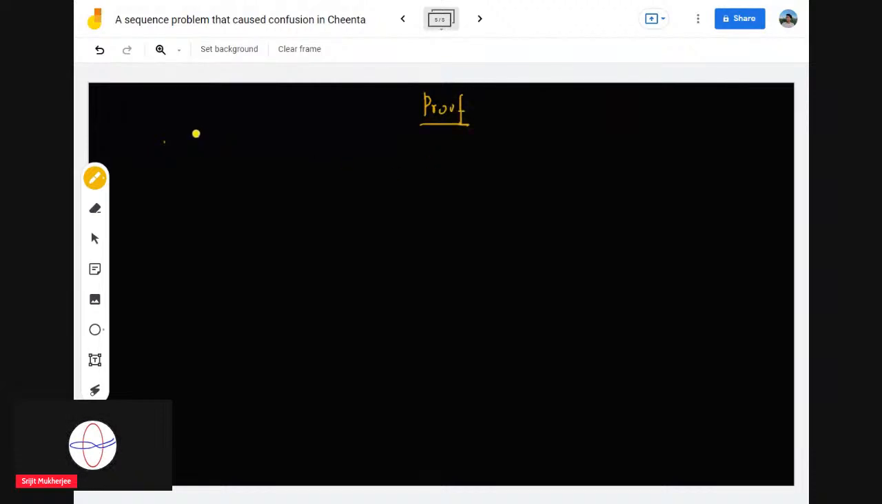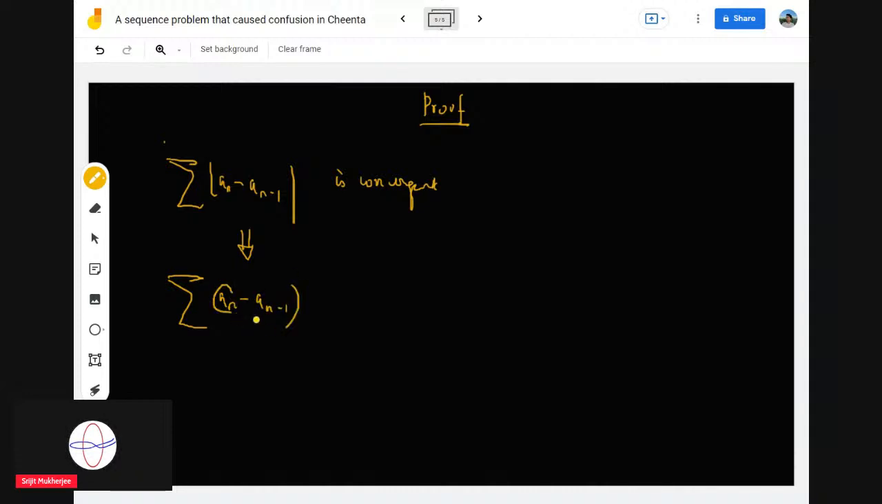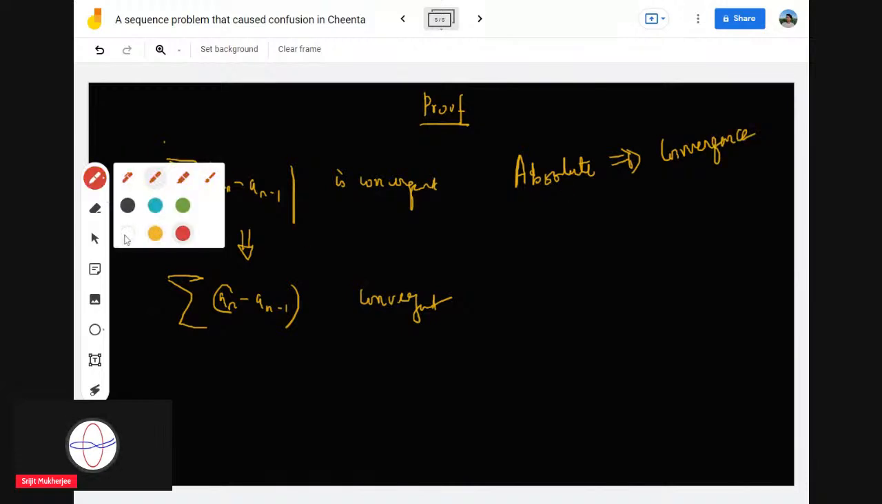The proof is this. It's very simple. If the summation of modulus of a_n minus a_{n-1} is convergent, that is absolutely convergent, then by the idea that absolute convergence implies conditional convergence, the summation of (a_n minus a_{n-1}) is also convergent, right? Why? Because absolute convergence implies conditional convergence.